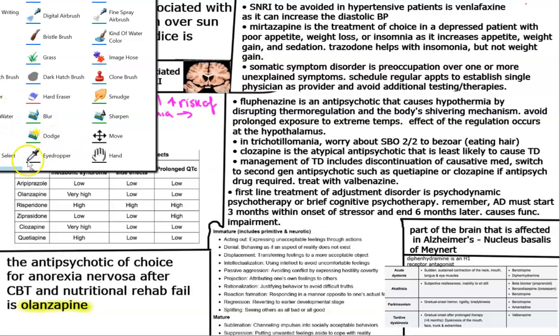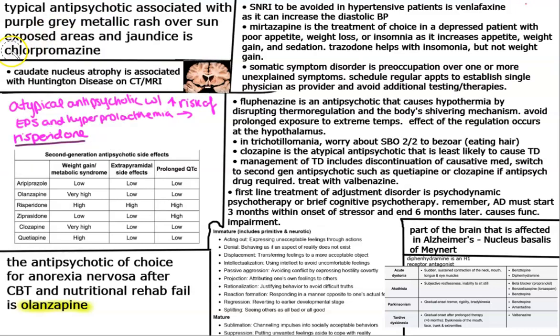So let me just pull something up here really quickly. Chlorpromazine is associated with a purple gray metallic rash, as well as jaundice.